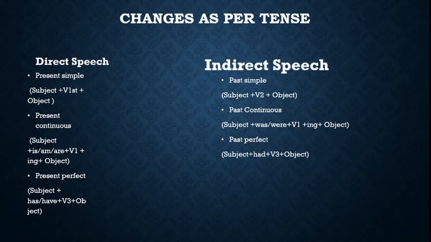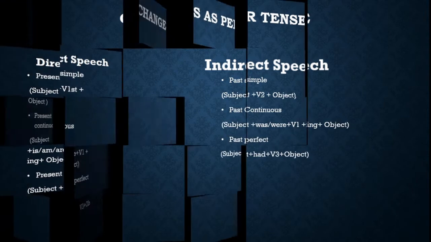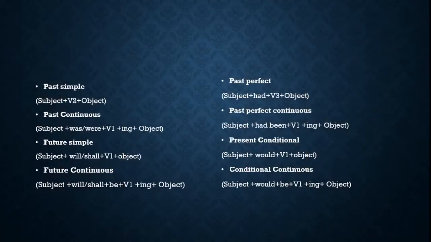Now, the present perfect is subject plus has, have with the third form of the verb and the object, whereas the past perfect would be subject plus had plus the third form of the verb and the object. I hope these three are clear to you, so we can move on to the remaining ones.